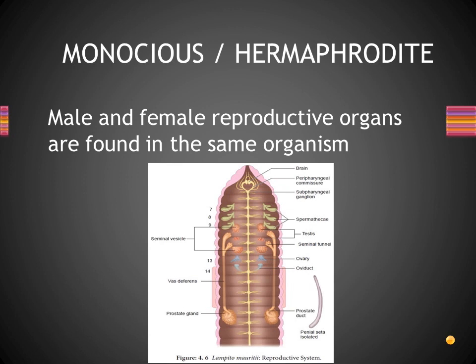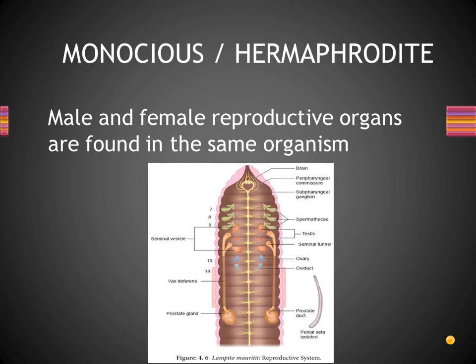So in the figure which is displayed there, we can understand. The major male reproductive organs are testes. For the male it is testis and for the female it is ovary. Can you look at segment numbers 10 and 11, where the finger-like projection is given in brown color? That is the testis.